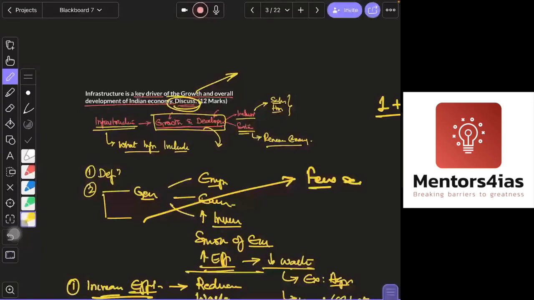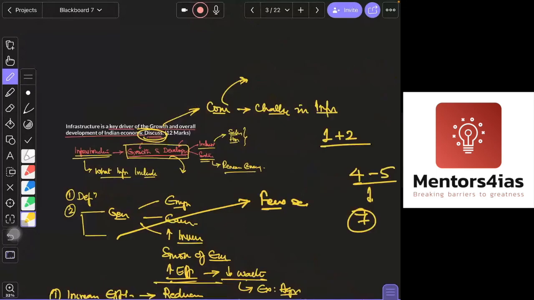So here, for discuss, you can just add a few points as a conclusion itself, that there are several challenges in infrastructure development. For example, the cost is quite high, like building roads and other things. What model of investments are you expecting, whether it is the BOT model, the hybrid model, other things like that.